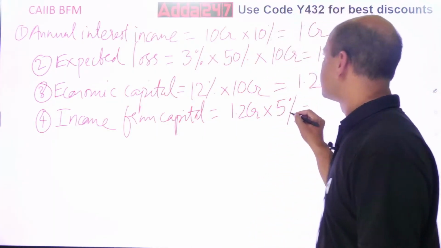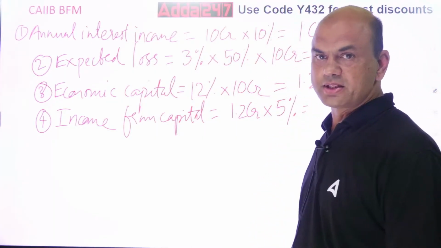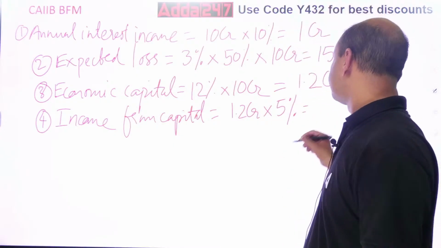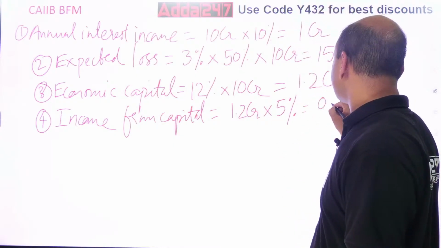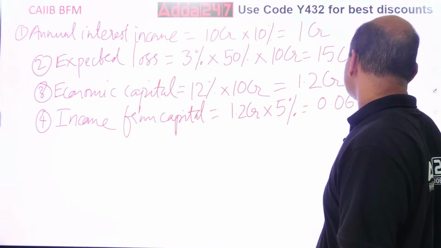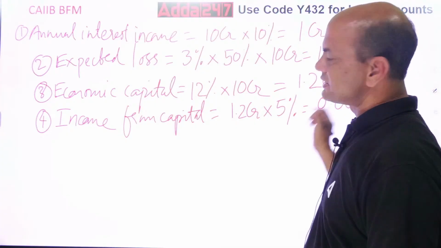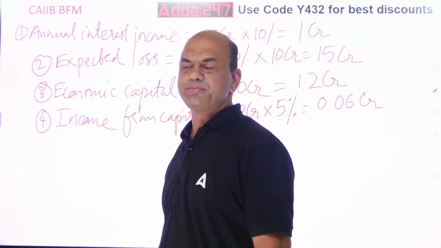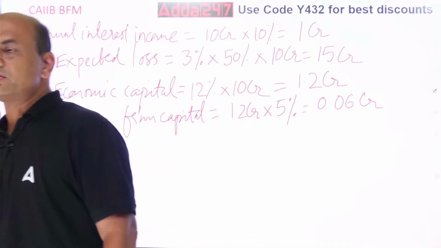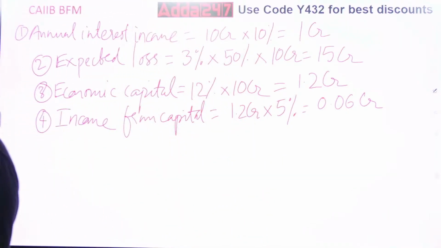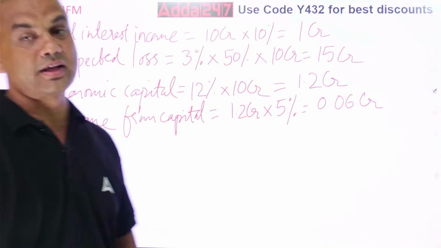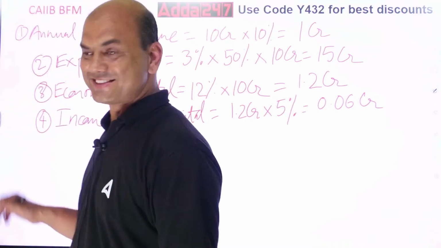What is it? 12 5s are 60, right? So it is 6 lakhs, 0.06 CR. Everything I will write in CR. That's easy, right? 6 lakhs, so 0.06 CR. Now we come to the last step, and that last step is RAROC. The 5th step is RAROC. Remember, 5 marks for this.